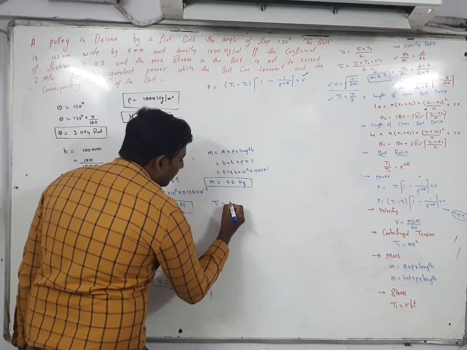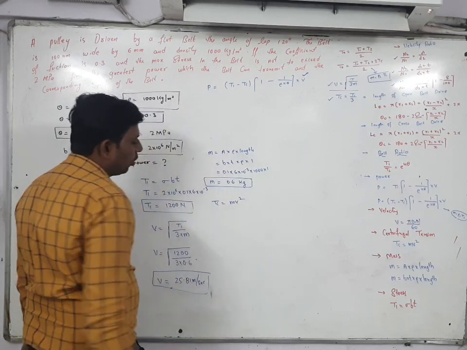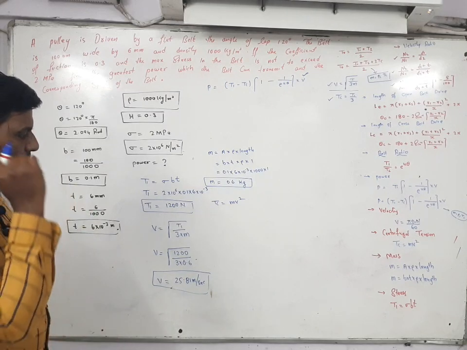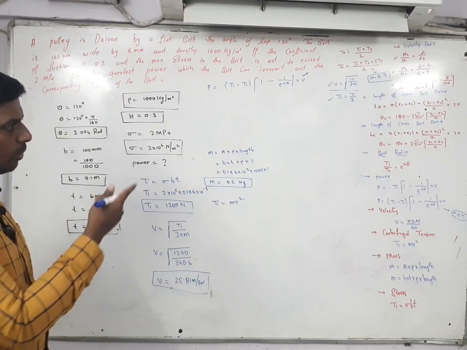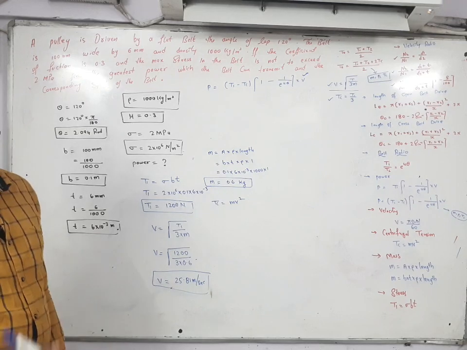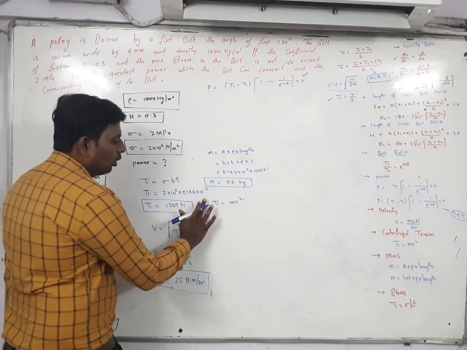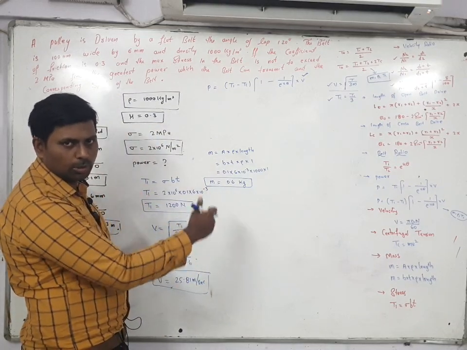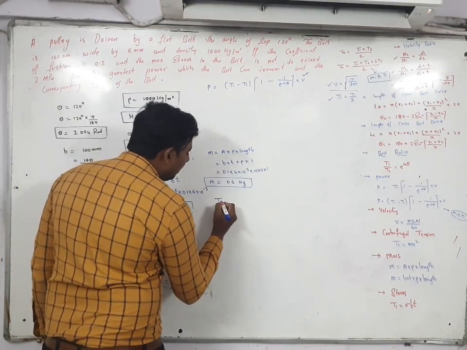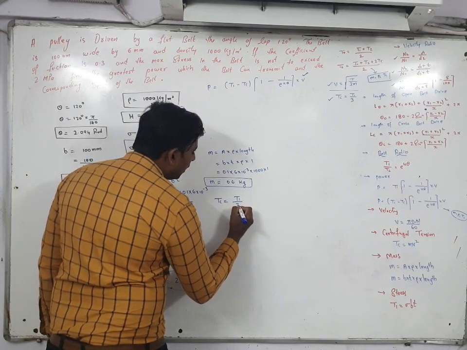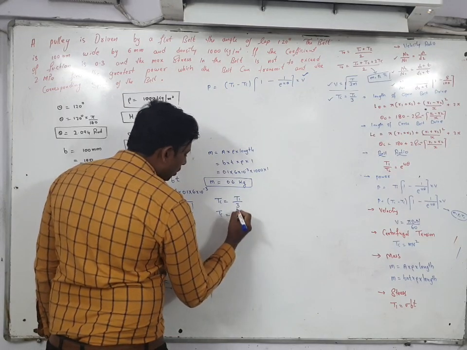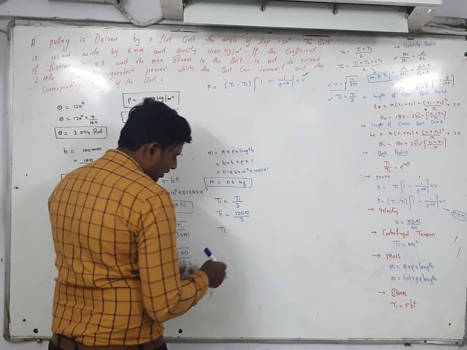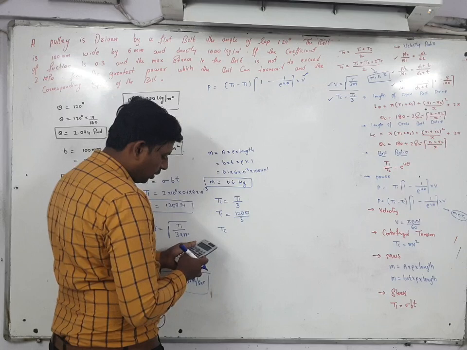For finding the TC, the formula will be mv square. You can select this formula, or another formula is there, T1 by 3 also. Because mass as well as velocity both are available, you can use this formula, or you can use it like this also. TC is equal to T1 by 3. So TC is equal to T1 value 1200 divided by 3.